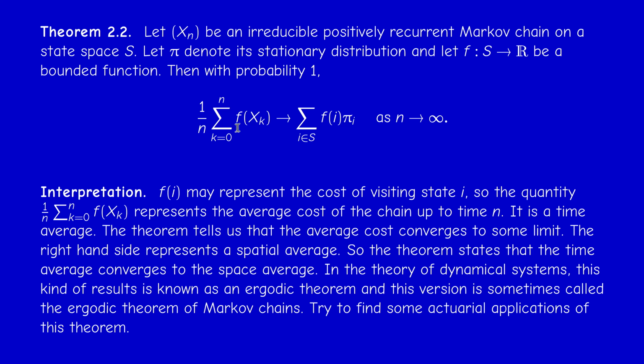So when n is large, these two quantities, the time average and the space average, are very close to each other. So we can use one of them to compute the other, whichever one is easier. So I want you to do a small research about the possible applications of the ergodic theorem in actuarial sciences.